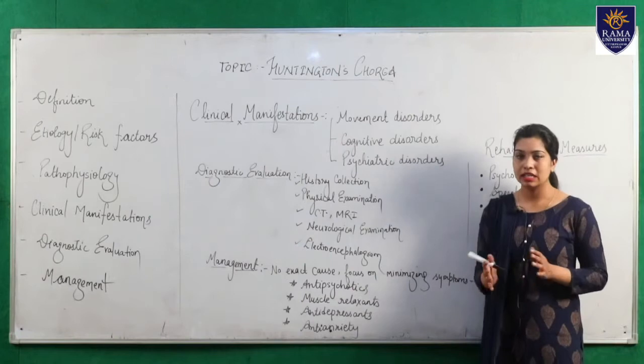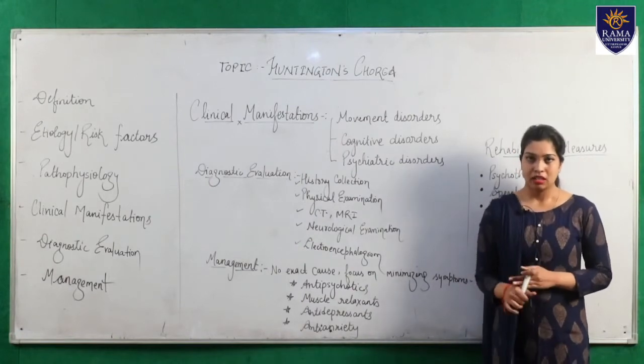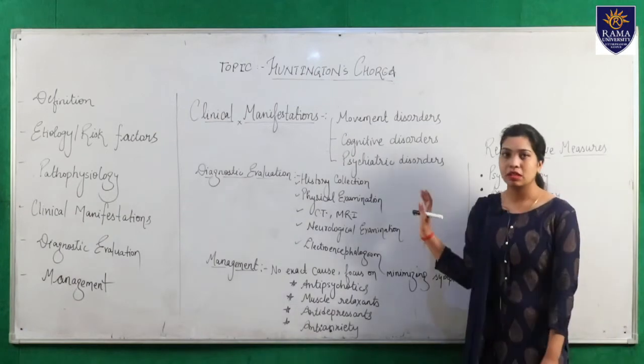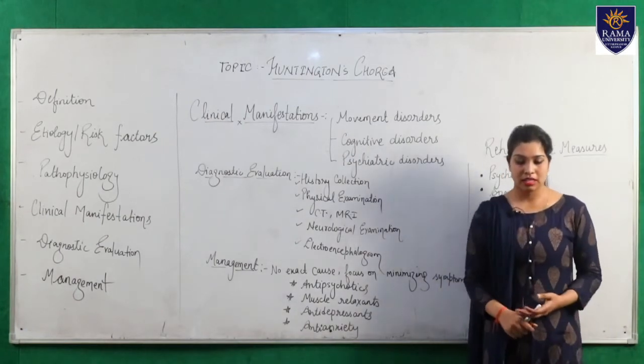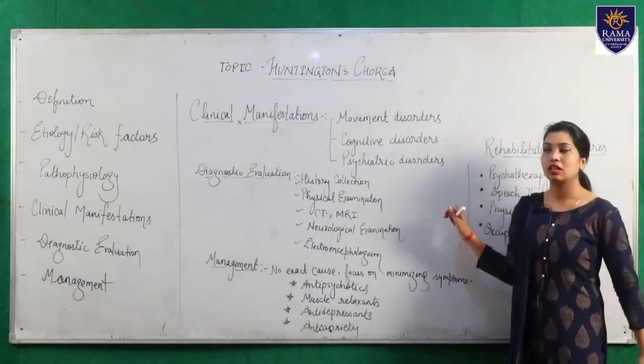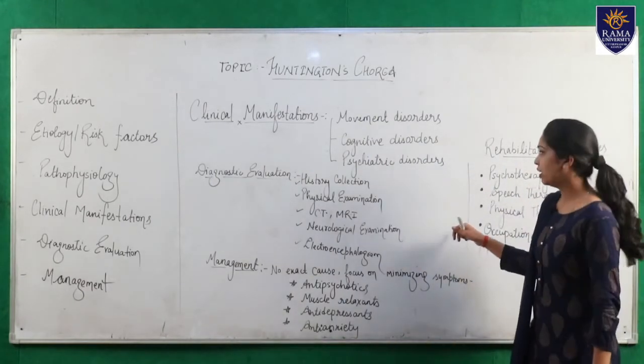Related to this, he has suicidal tendency; the person thinks about committing suicide all the time. The last psychiatric symptom is loss of sexual drive, meaning the patient is not interested in sexual activities.